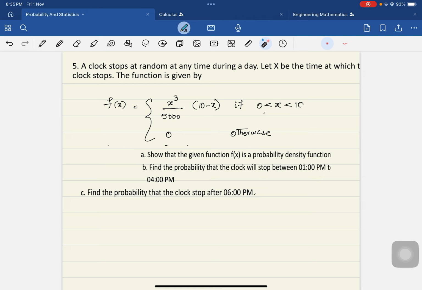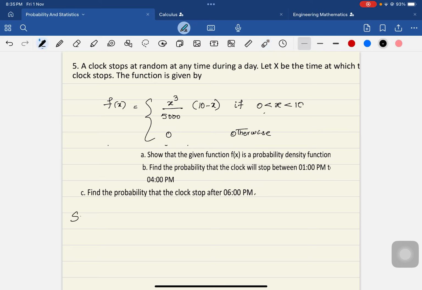And the function is given by x cubed by 5000 times 10 minus x if x lies between 0 and 10, and is equal to 0 otherwise. That is the definition of the function. He has asked us to show that the given function is a probability density function, and then to find the probability that the clock will stop between 1 to 4 p.m. and the probability that the clock stops after 6 p.m. These are the questions he has asked you.